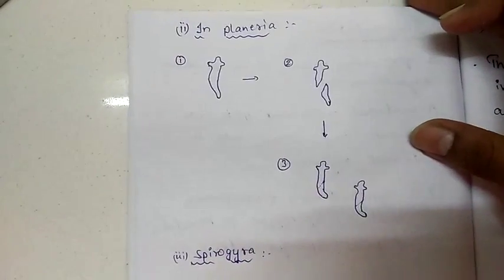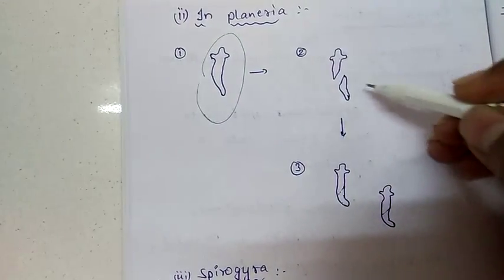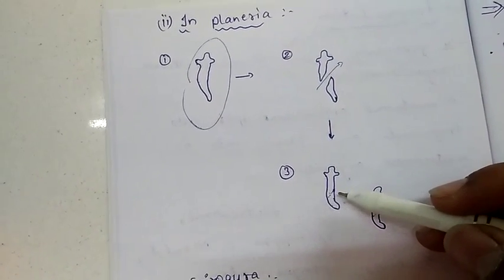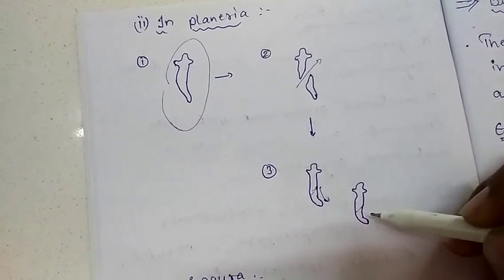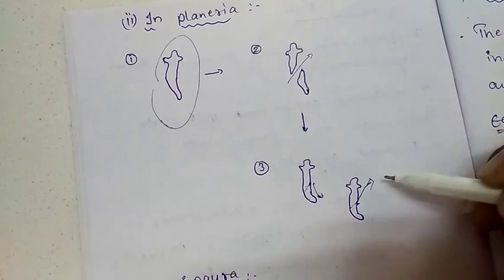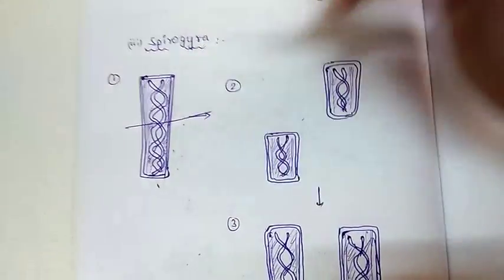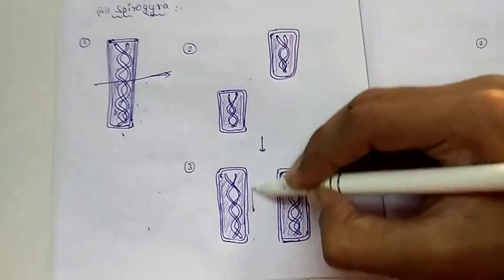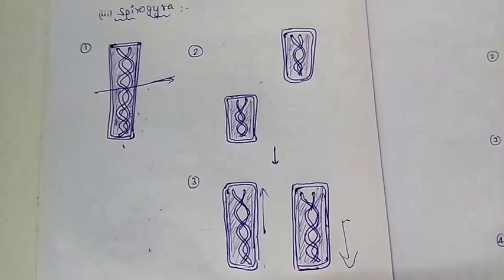Whereas in planaria, it's the same process. When a mature planaria is cut into 2 pieces, after a few hours, half a day, the remaining part of the planaria grows. In spirogyra, when the spirogyra is cut into 2 pieces, after a few days, the remaining part grows. So this is called fragmentation.